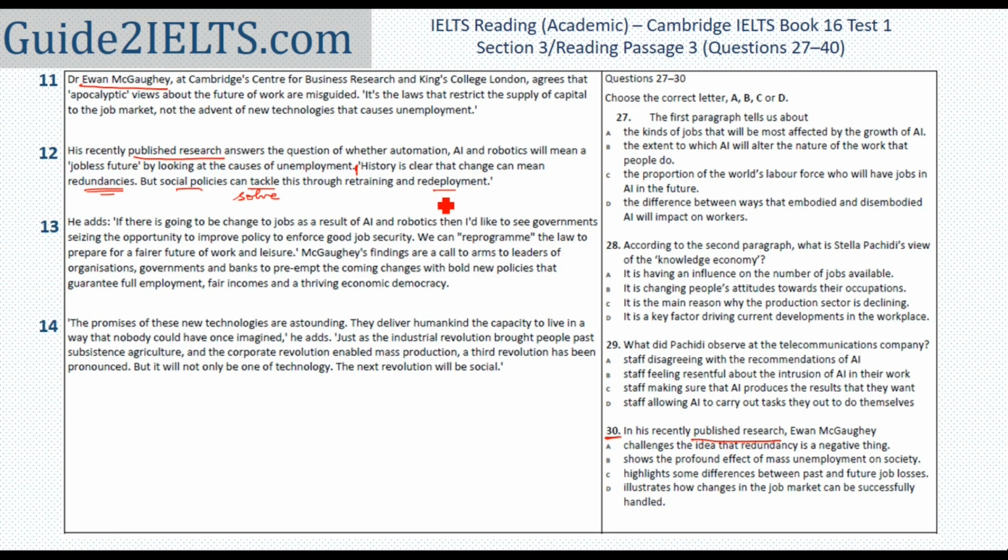Now that I have read this one paragraph, I'll try to see what the 4 options are in the 30th question and if I'm able to figure out the correct answer. If I'm not able to figure out the correct answer, I'll have to continue reading the 13th paragraph because 13th and 14th paragraph just say he adds. Even here he adds is mentioned in 14th paragraph, which means the same published research is being talked about in the other 2 paragraphs as well. But if I try to understand everything that is being said in 13th paragraph and then in the 14th paragraph, it will take up too much time. I'd rather understand what the options are before I decide whether I need to read the rest of it.